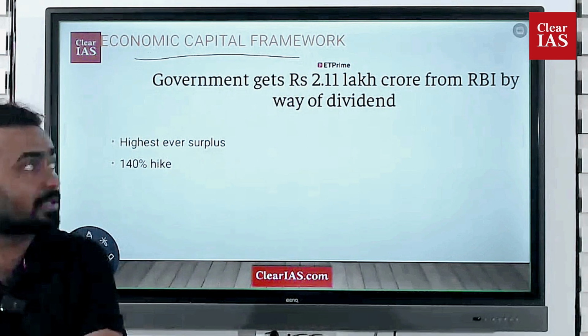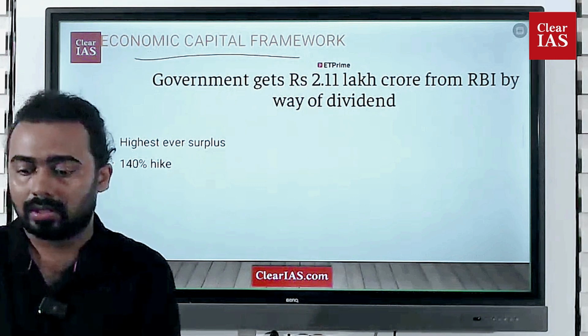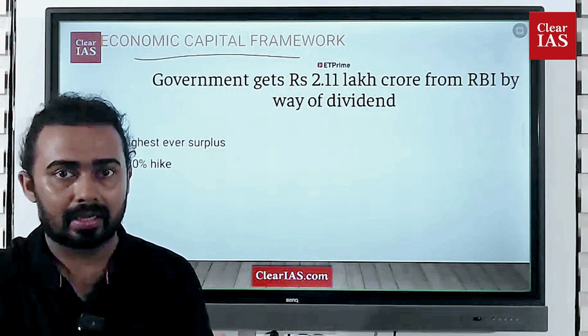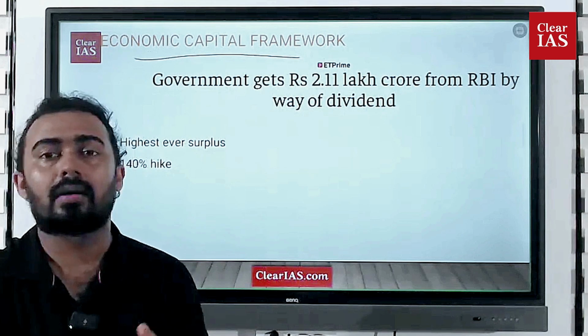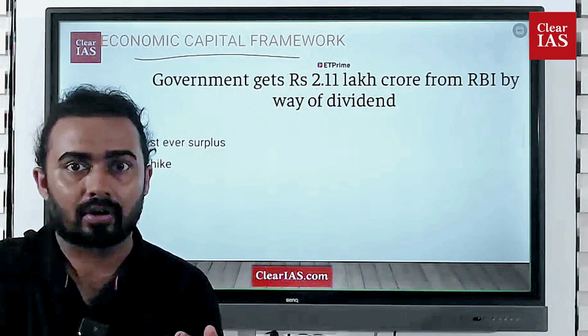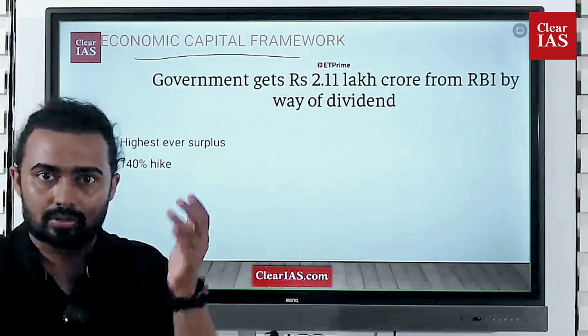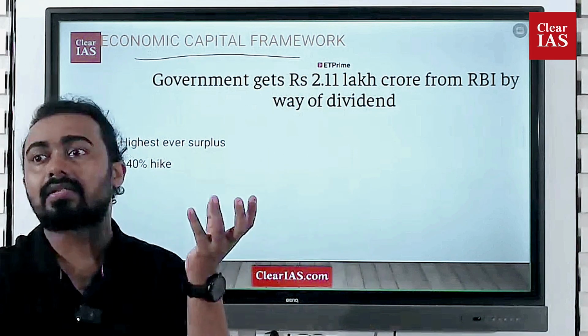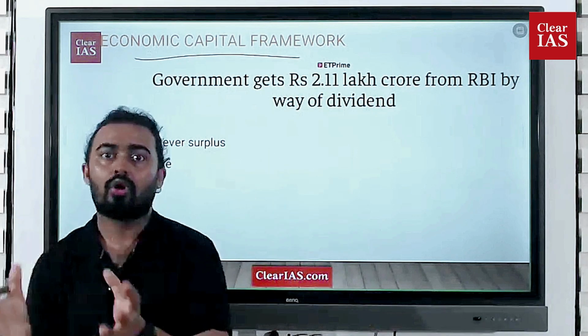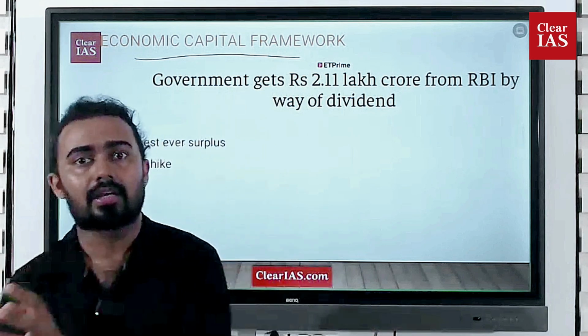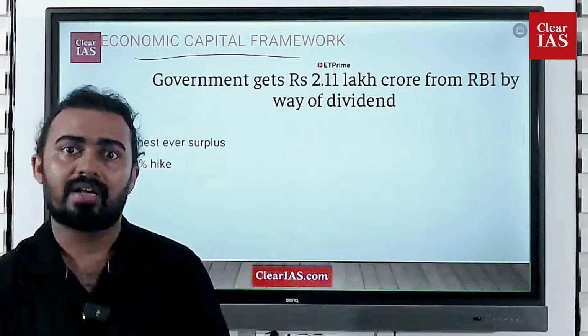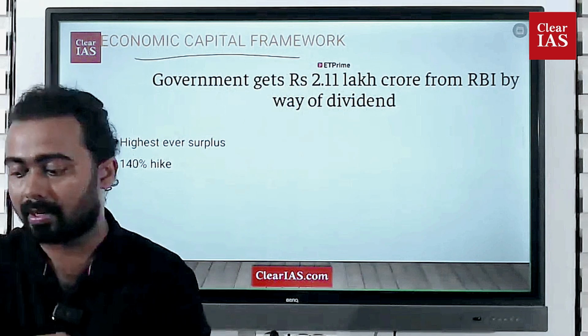This is actually a dividend. For example, RBI earns a lot of money in a year. After their basic purposes are completed, after they have paid salaries to the staff and done a lot of maintenance work, there is a pending amount of money left. All that surplus money, that dividend money, is transferred to the Government of India under an agreement called the economic capital framework.